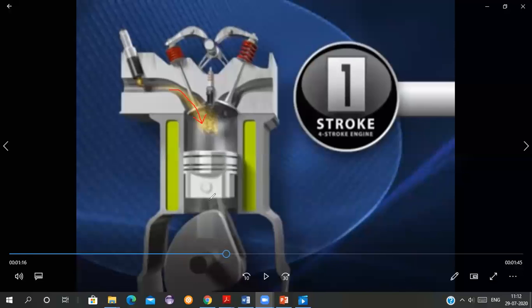See, I am allowing you to unmute also. Yes, students, why is the air fuel mixture coming inside? There is a doubt. Because of pressure difference. Yes, because of vacuum pressure. Very good.